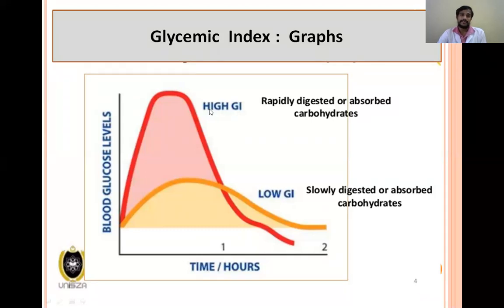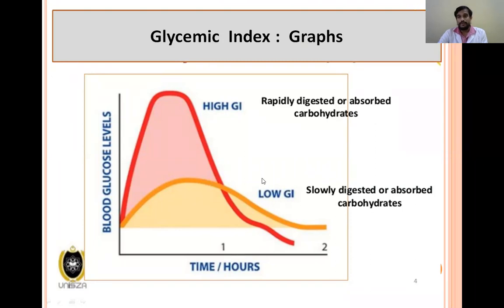So when the person takes the food with high glycemic index, here you can see there is a rapid rise in the glucose levels in the blood. And the person who has taken low glycemic index food, there is a slow and gradual increase of glucose levels in the blood. Okay. So the rapid increase is due to rapid digestion and rapid absorption, and the slow increase is due to slower digestion and slower absorption.